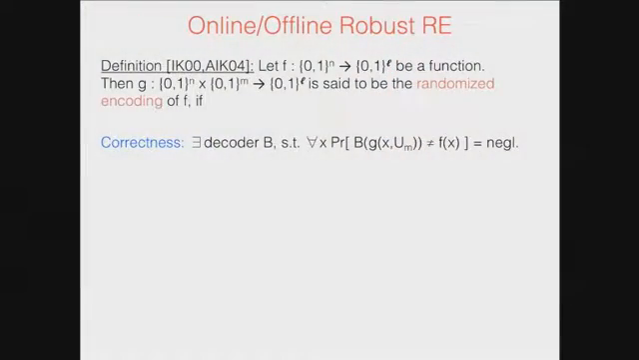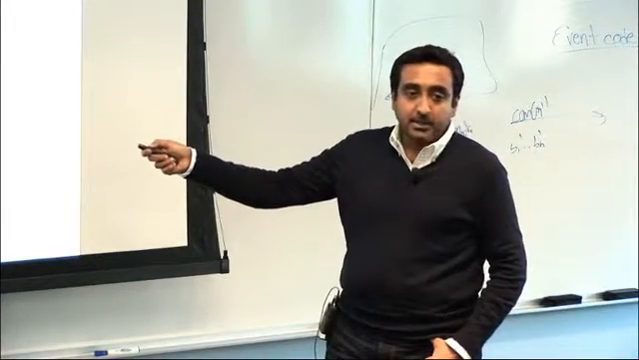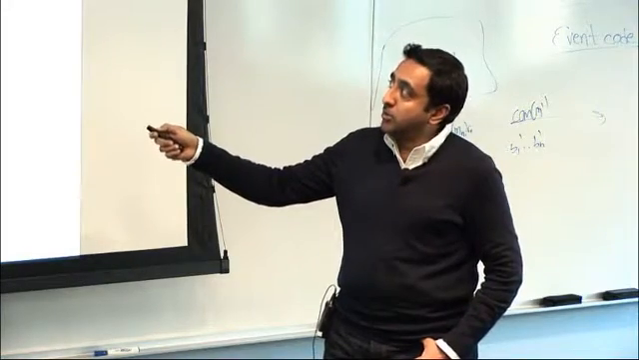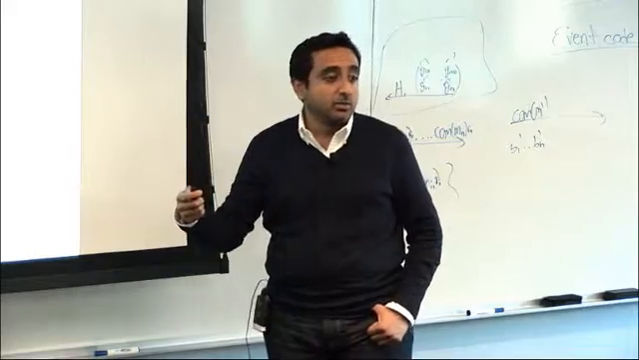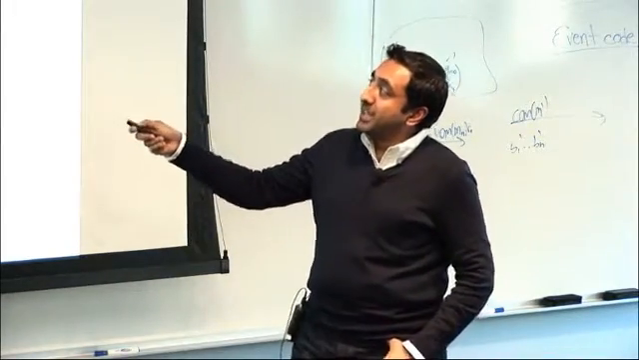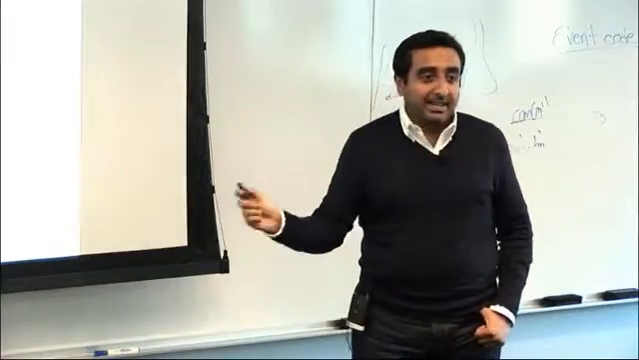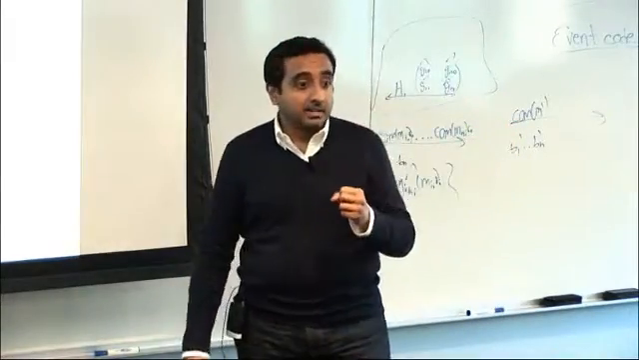First, there is correctness. It says that there is a decoding algorithm B such that for every input x, whatever g outputs, and you should think of the second coordinate here as the randomness used for the randomized encoding, this decoder, the probability that it does not output the correct answer is negligible. Which means g is a good randomized encoding.